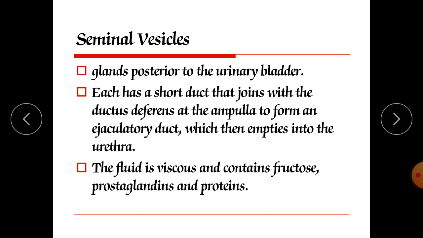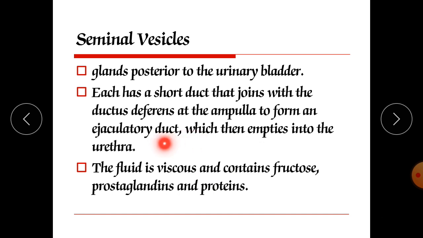The fructose is used for ATP production by the sperm, and the prostaglandins contribute to sperm motility and viability, and the seminal vesicle produces about 60% of the total volume of semen.